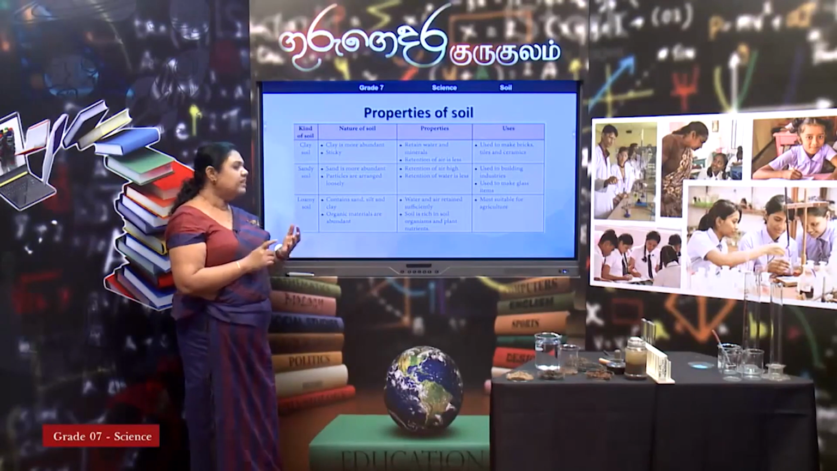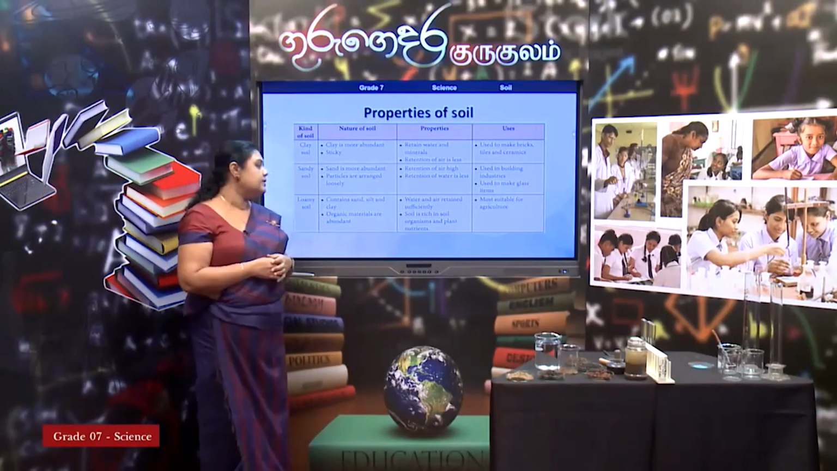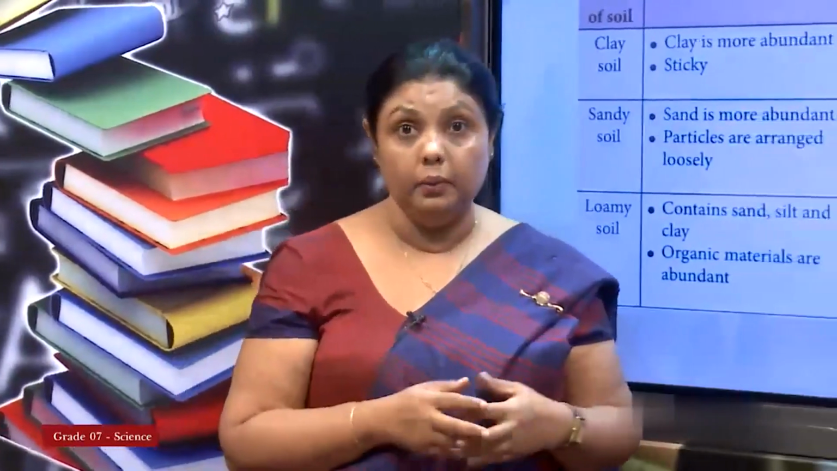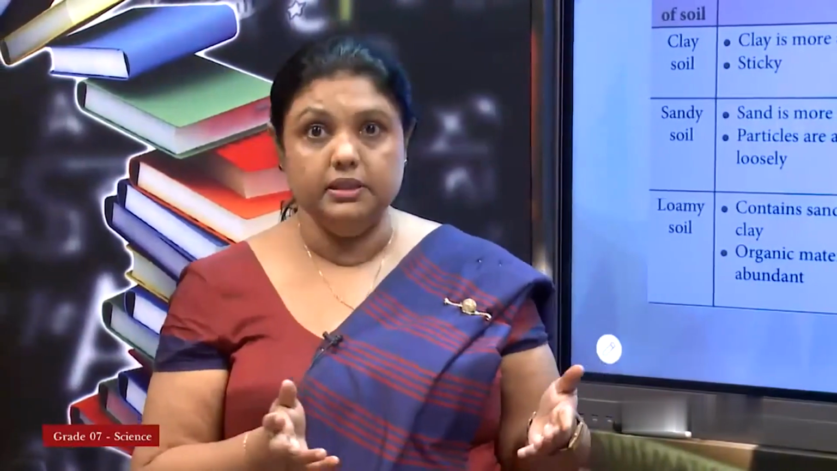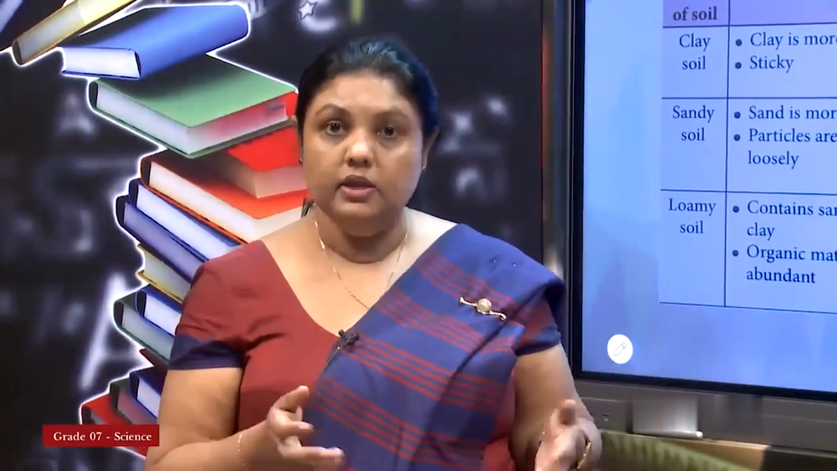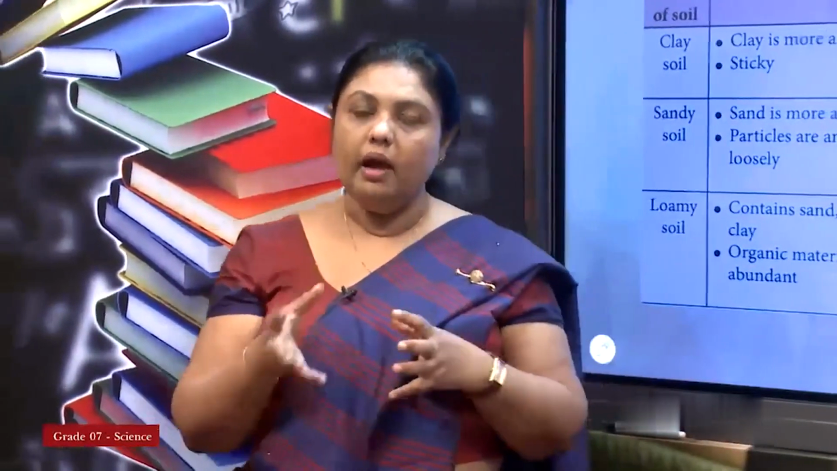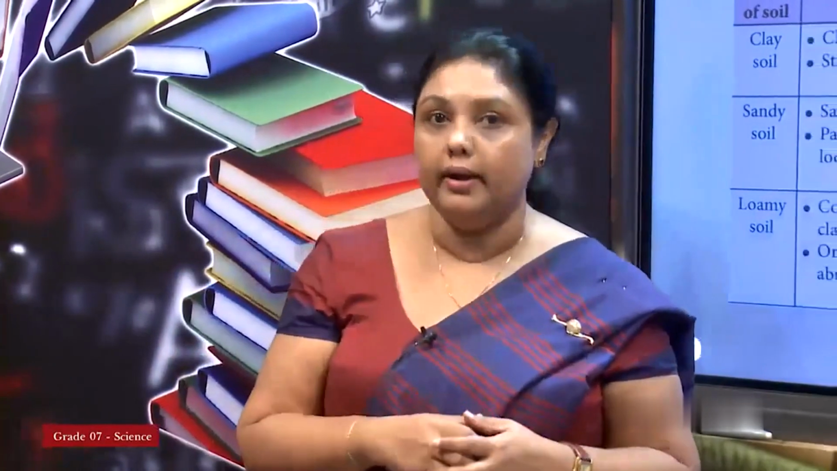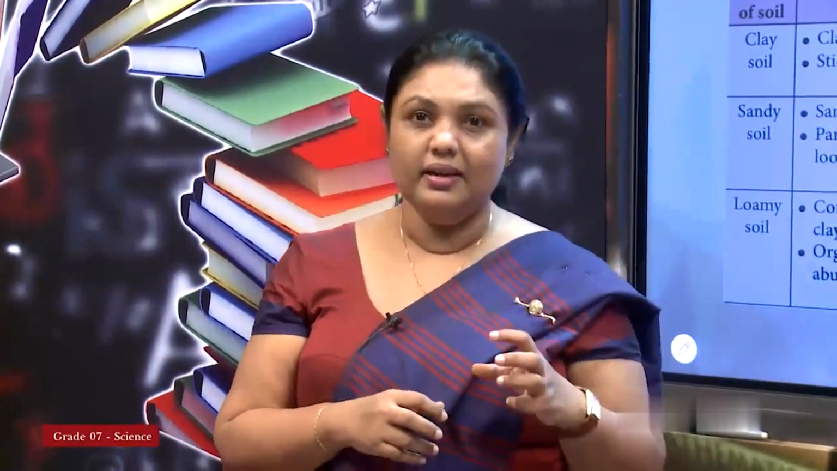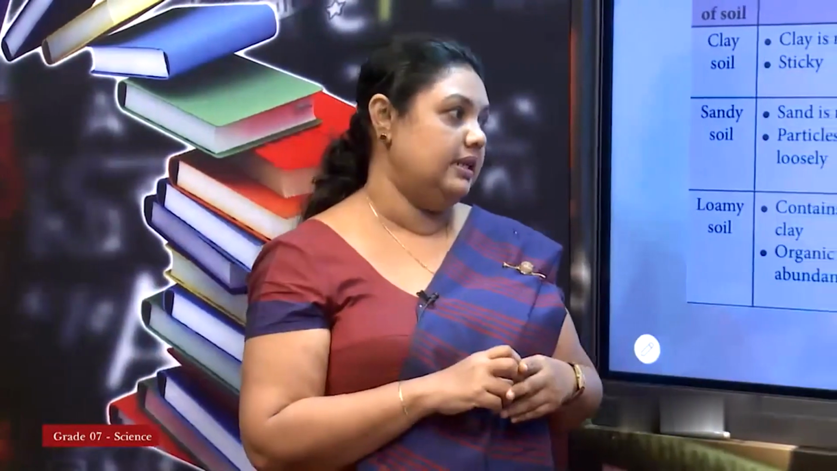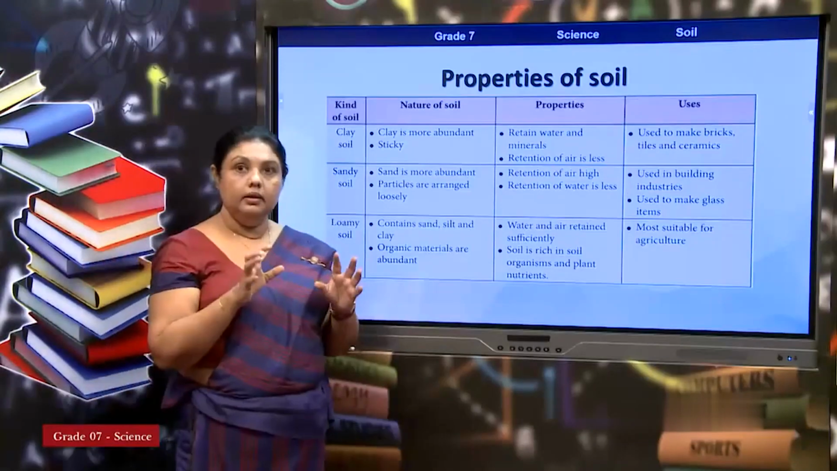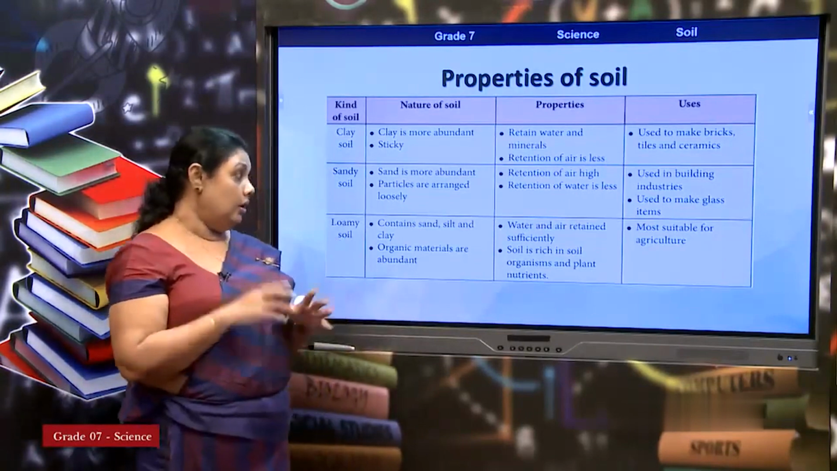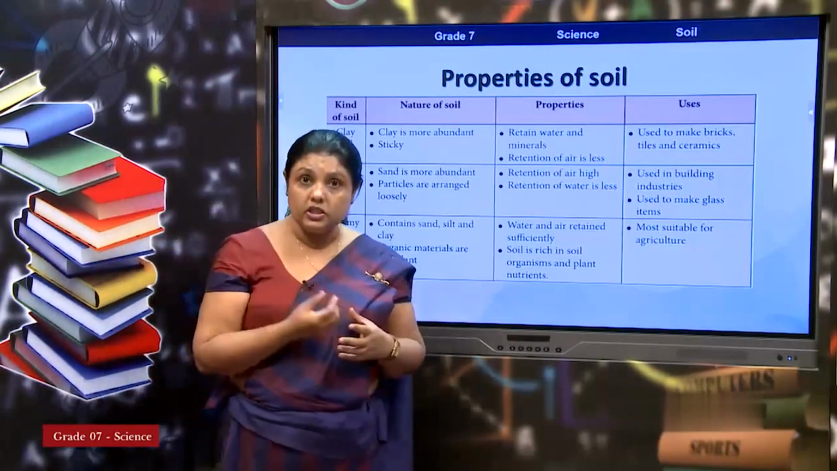Loamy soil. It contains all these. Sand is there, silt and clay, all are there. And organic material. You know very well by now what organic material is? Dead material. Dead animals, dead plants. Once they die, they are broken down into small particles by microorganisms in the soil. Those microorganisms make organic material. They have enough water and air, so the soil is rich with this organic matter.